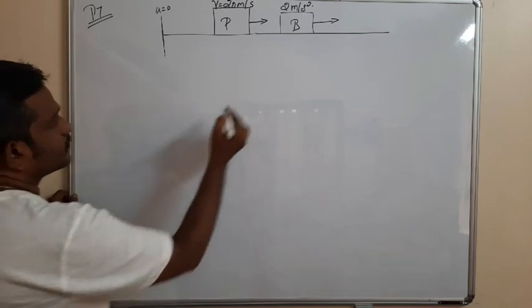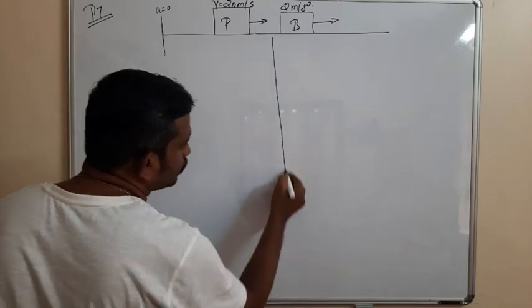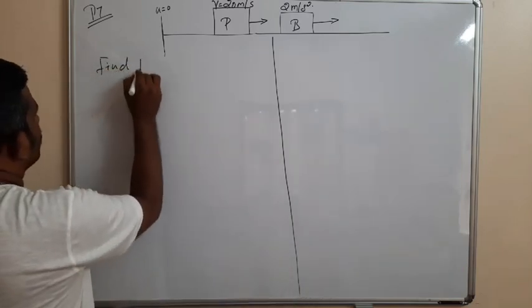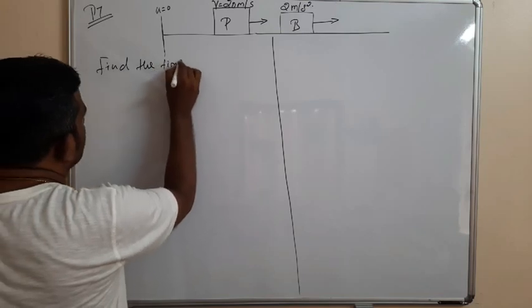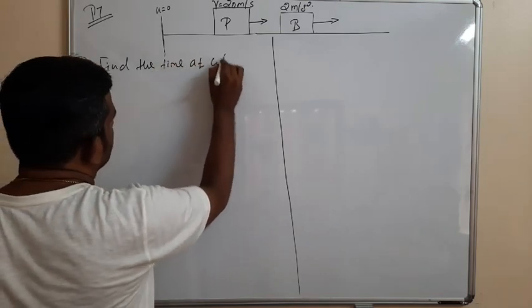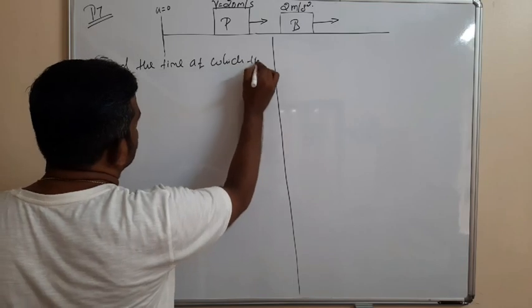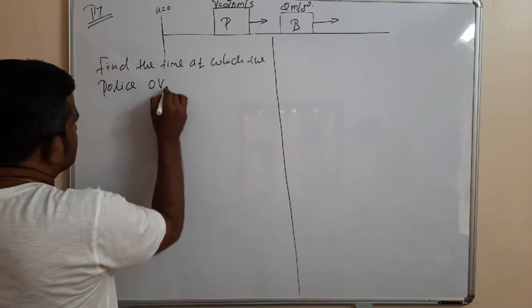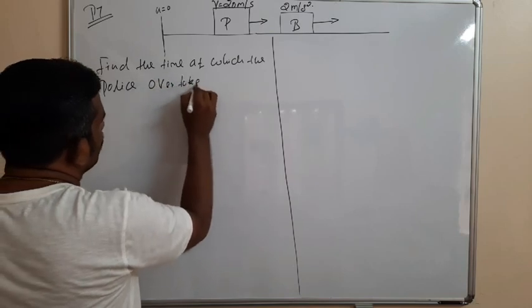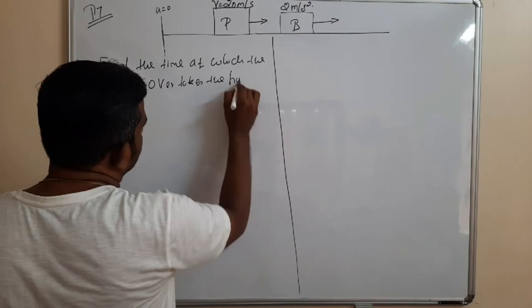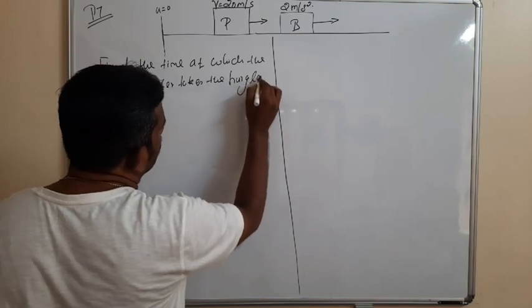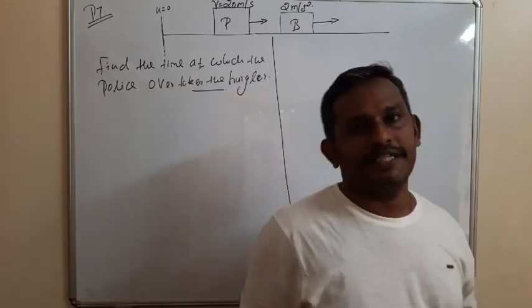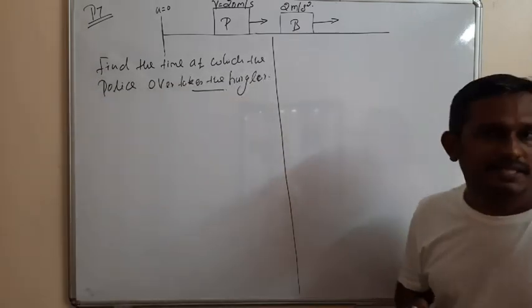So we have to calculate the time. The question is: find the time at which the police overtakes the burglar.